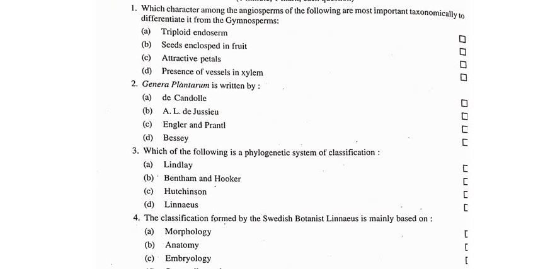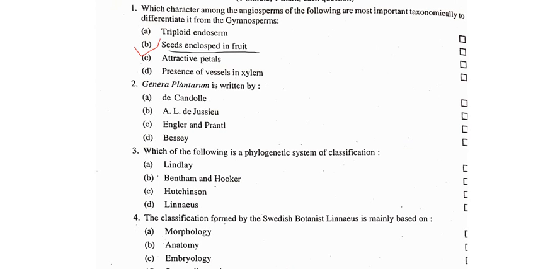Okay, so let's start. The first question is, which character among the angiosperms of the family are most important taxonomically to differentiate it from the gymnosperms? So here it is asked that which character of angiosperm differentiate it from the gymnosperm. So we all know that in angiosperms the seed is enclosed in fruit, while in gymnosperms there are naked seeds. Therefore, the answer of this question is B.